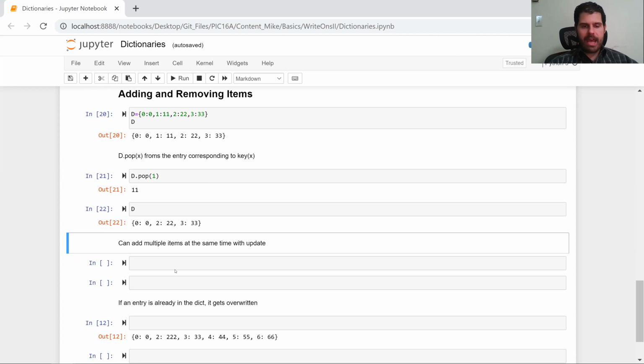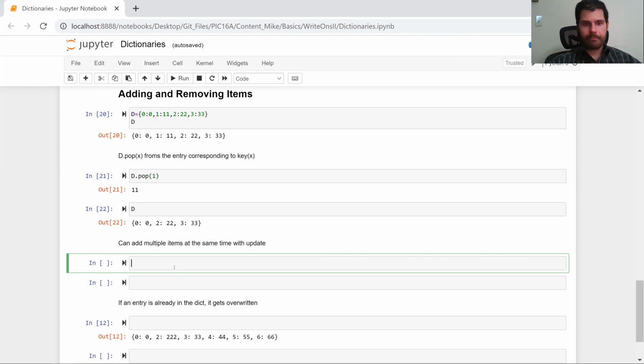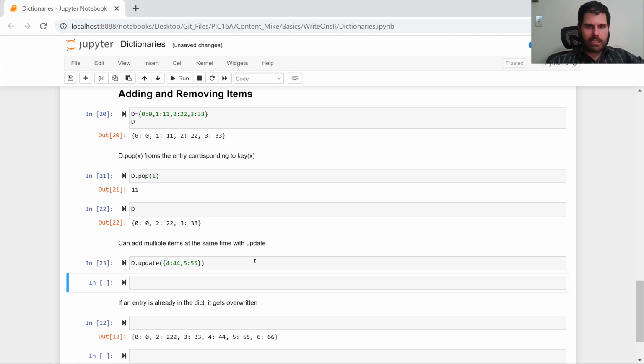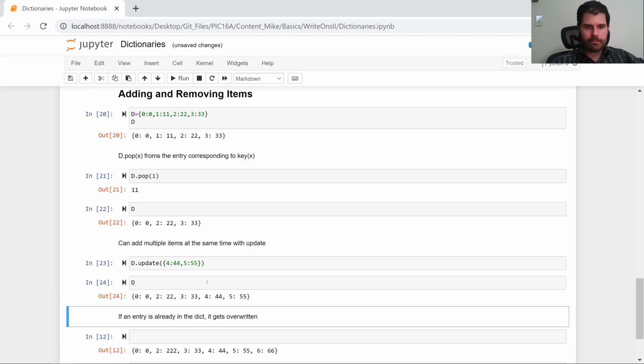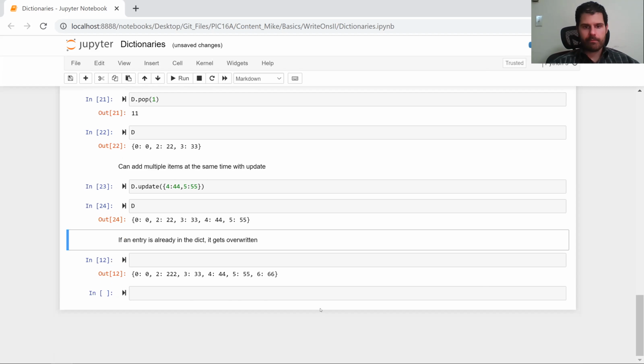We already saw that we could add items just by saying d[blank] is equal to blank. You can add multiple entries at the same time using update. So we can type d.update, parenthesis, curly brace, 4 colon 44, comma 5 colon 55. And now let's take a look at d. And lo and behold, we've now added 2 entries at the same time. And if we had typed more, we could have added more.